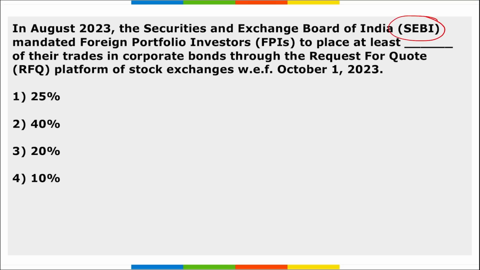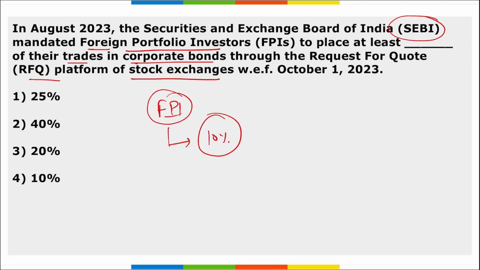Next, SEBI has mandated FPIs, foreign portfolio investors, to place at least how much percent of their trade on corporate bonds through the RFQ platform of stock exchanges? So SEBI has mandated that foreign portfolio investors should invest at least 10% of their trades in corporate bonds through the request for quote platform of stock exchanges with effect from 1st of October 2023. So at least 10% of their investment should be in corporate bonds through the request for quote platform of stock exchanges.